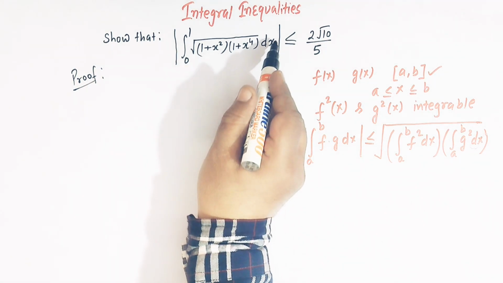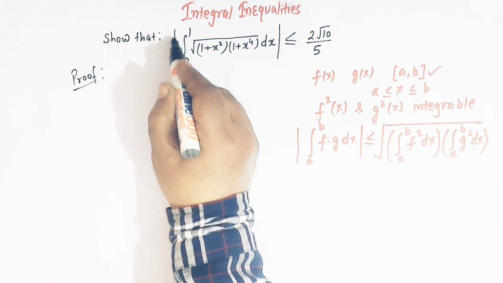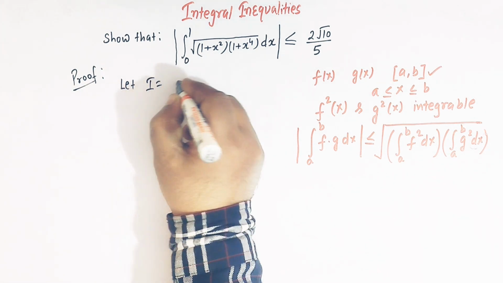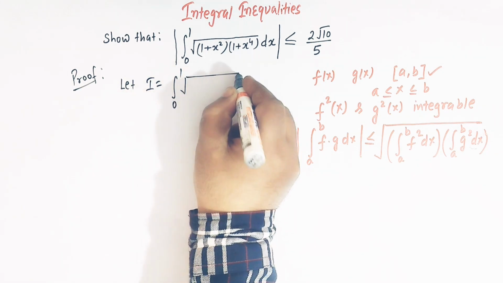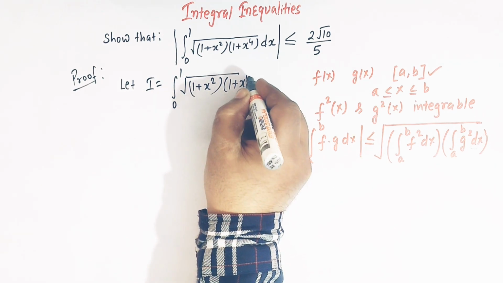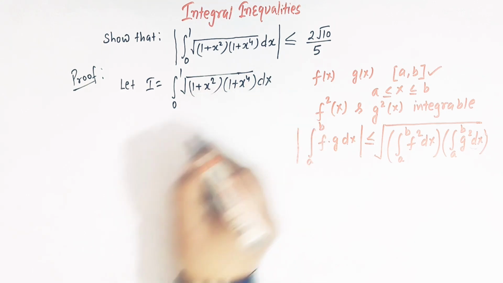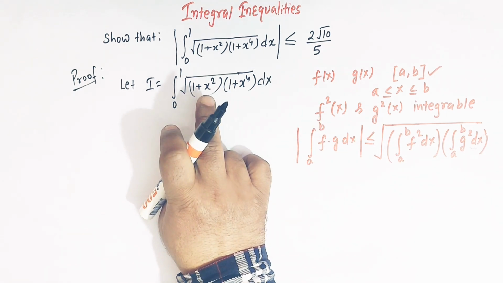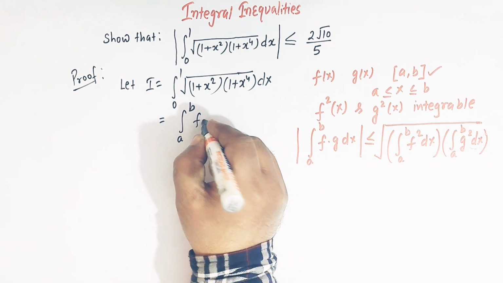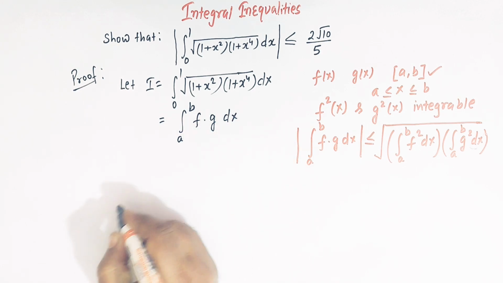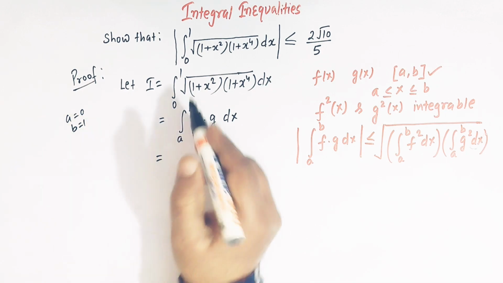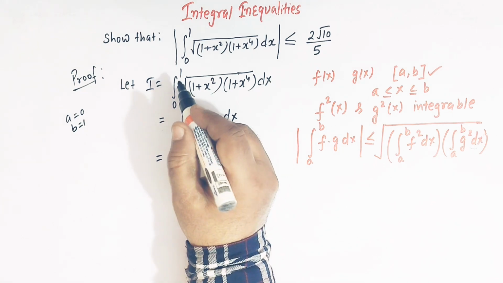So let us first take this integral as I, which is inside the mod function symbol. So we can take I is equal to the integral from 0 to 1 of square root of 1 plus x square, and here we have 1 plus x raised to 4, and this is dx. Now let us express this integral as the integral from a to b of f times g dx. For this, a is 0 and b is equal to 1. So lower limit is 0, upper limit is 1.